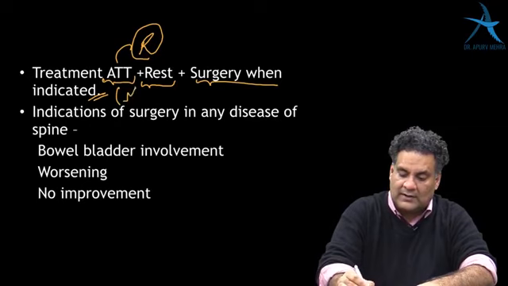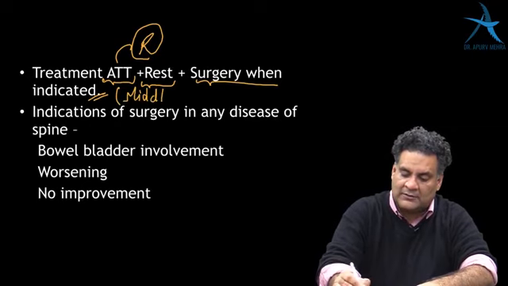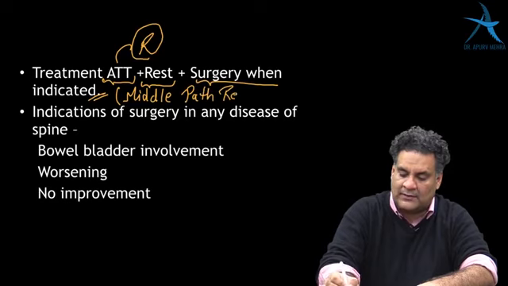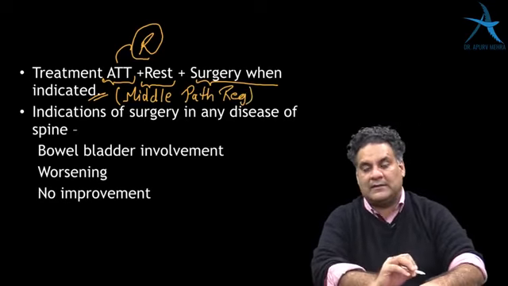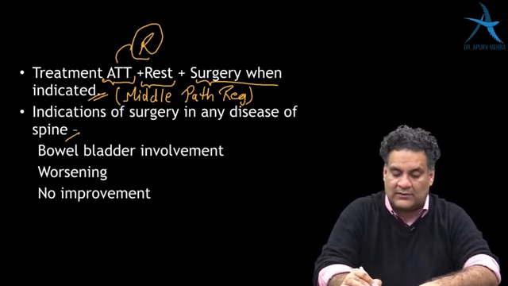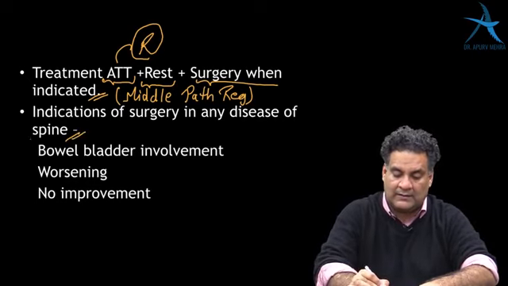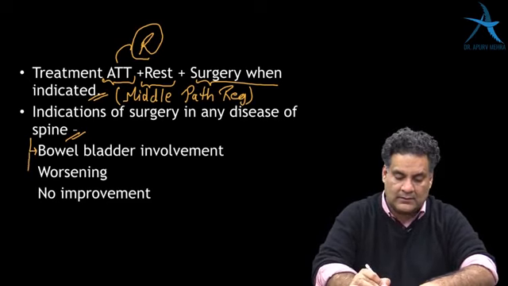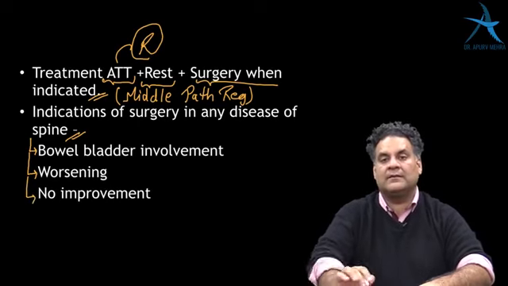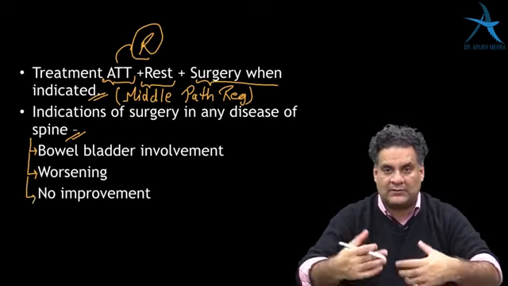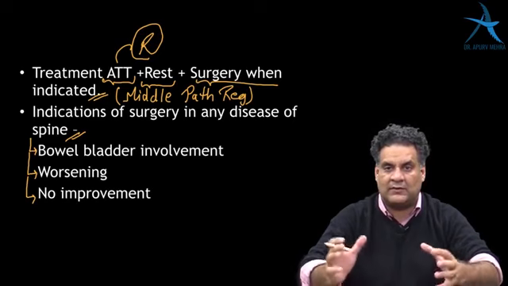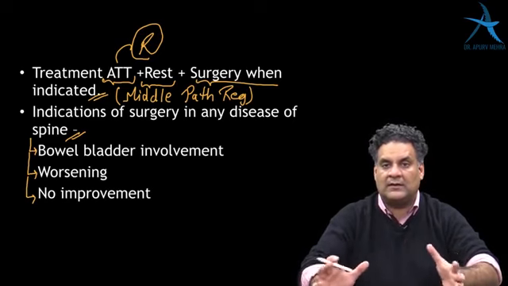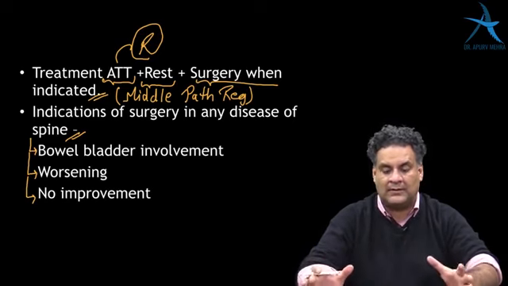So, it is called as middle path regimen. You will individualize each case and then decide about whether to operate or not. So, middle path regimen is done. So, indications of surgery in any disease of spine are bowel bladder involvement, worsening status, no improvement. So, if a patient with suspected TB spine does not have control over the urinary tract or the bowel involvement, you need to operate.